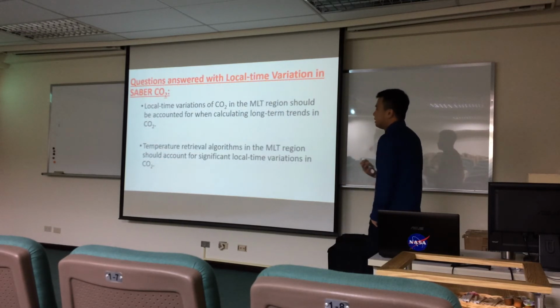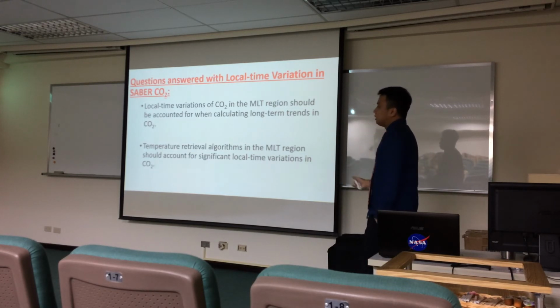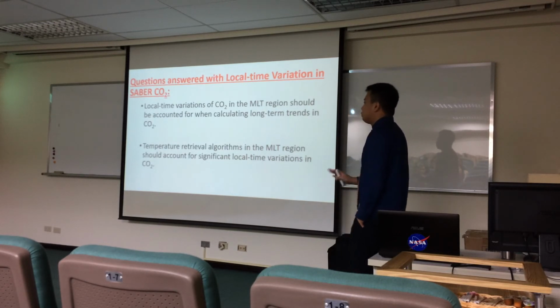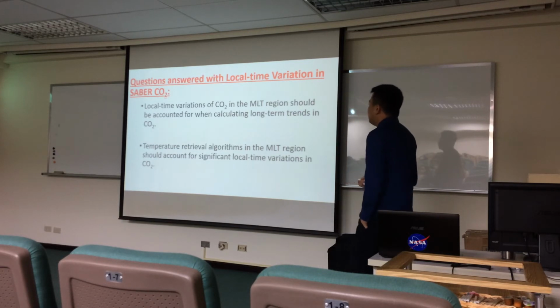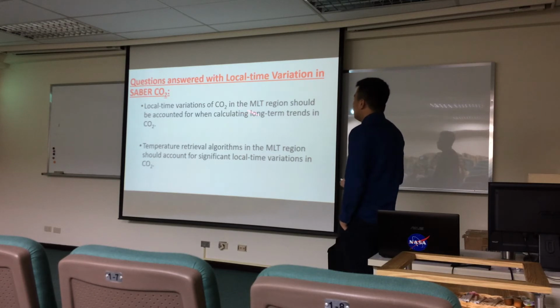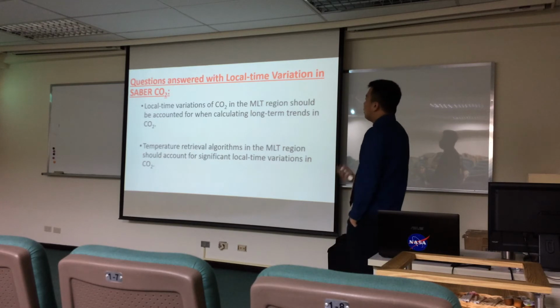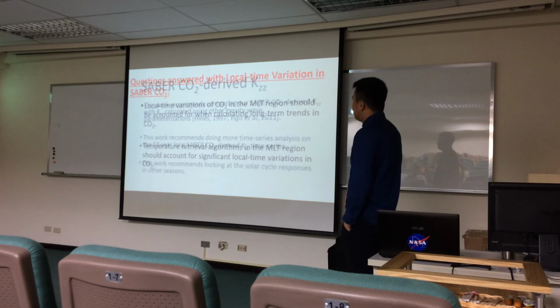The second highlight is presenting and explaining for the first time that there is a significant local time variation in CO2, and with that we were able to infer some idea of the local time variation of some advective transport processes, although of course a lot of work still needs to be done to be more exact as to what those local time variations are. Apart from that, we're also able to provide answers to yes and no questions. One, that yes, we need to account for the significant local time variations because it's there on calculating long-term trends of CO2 and also our temperature retrieval algorithms.